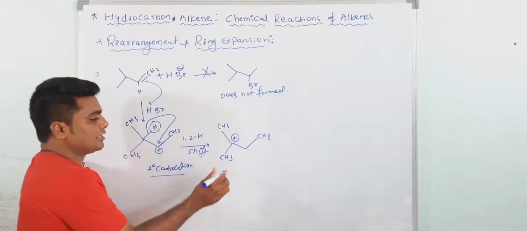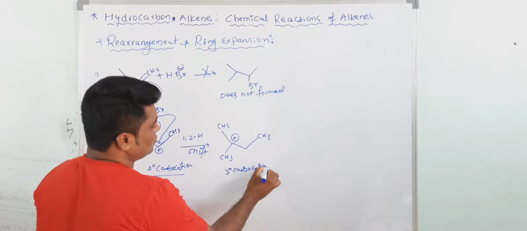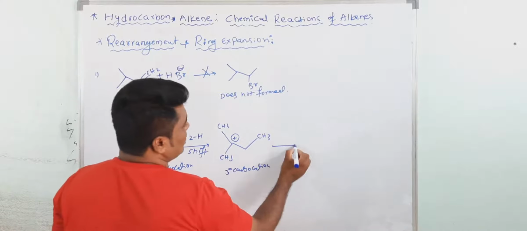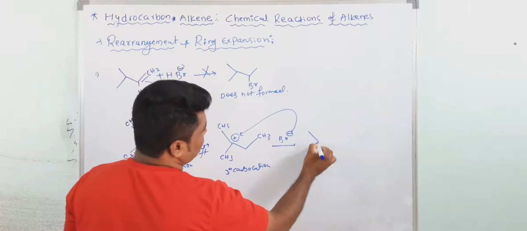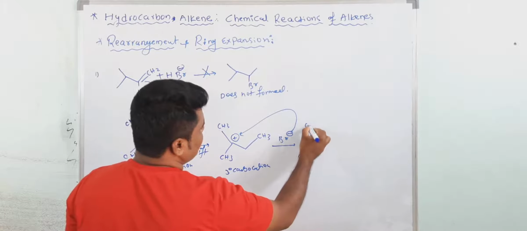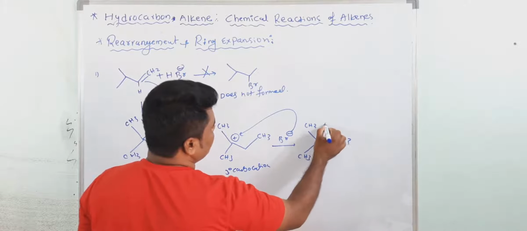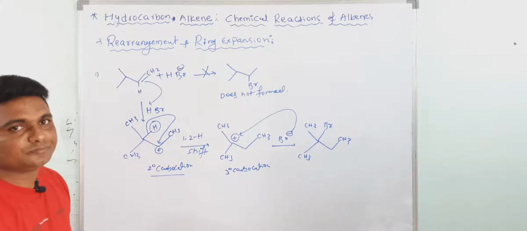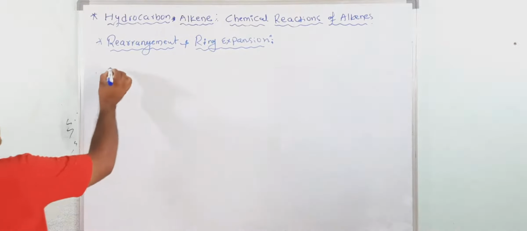This is a tertiary carbocation, which is more stable than a secondary carbocation. Now Br minus comes here, and your final product is this. This is the rearrangement. Understood? Right, next.